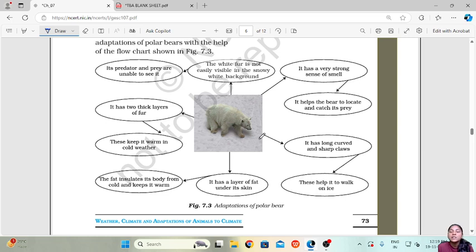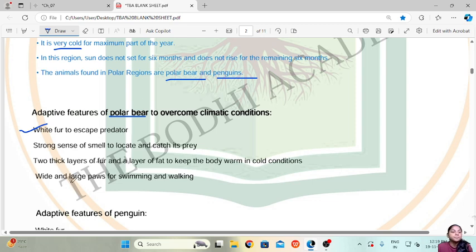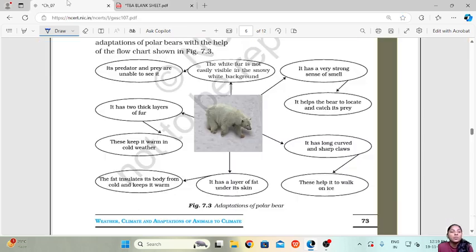As we can see here in the picture, in the polar region there is snow everywhere, and that is why these animals have white fur, so that they can camouflage or hide from their predator. The white fur is not easily visible in the snowy white background, and its predator and prey are unable to see the polar bear.